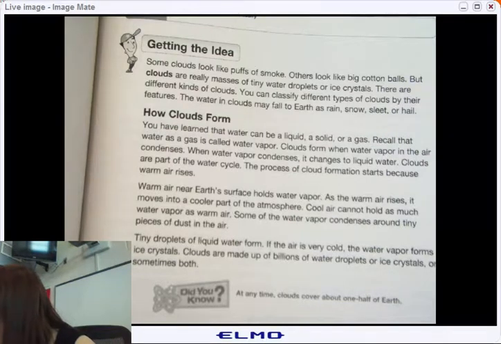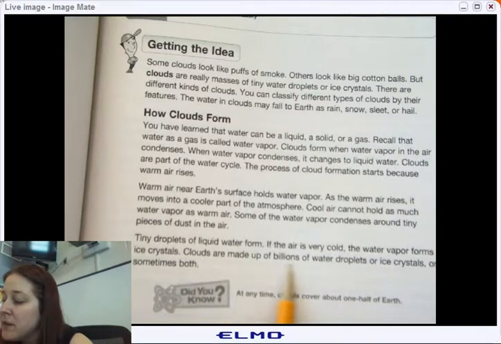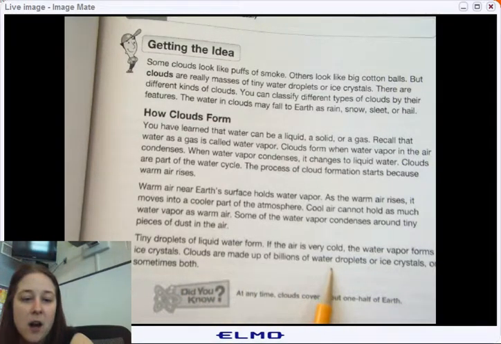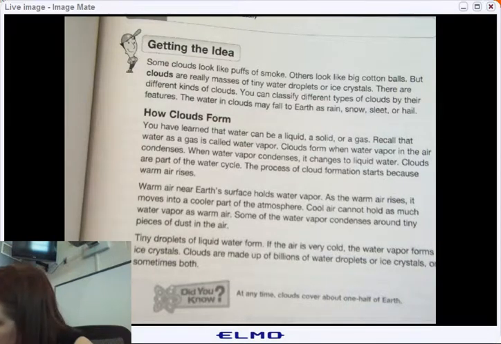Blank, made of billions of water droplets or ice crystals. What are they? They are clouds. Clouds are made of billions of water droplets or ice crystals. There are blank main types of clouds as they are associated with different kinds of blank.